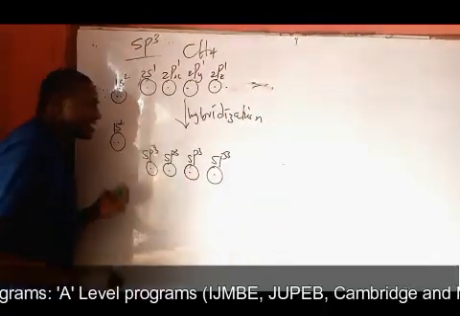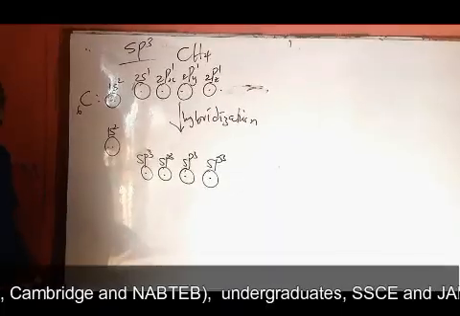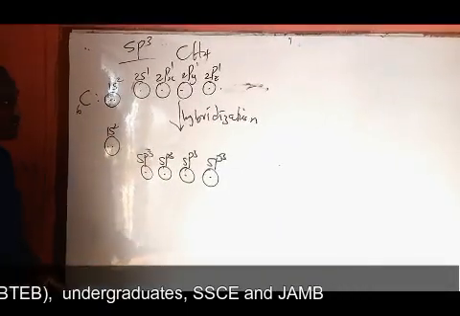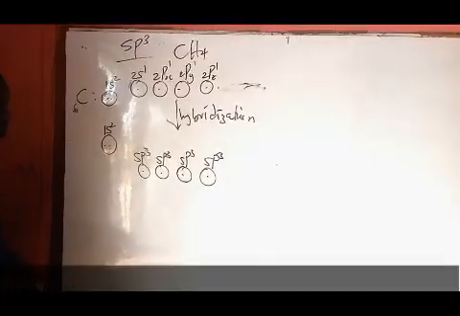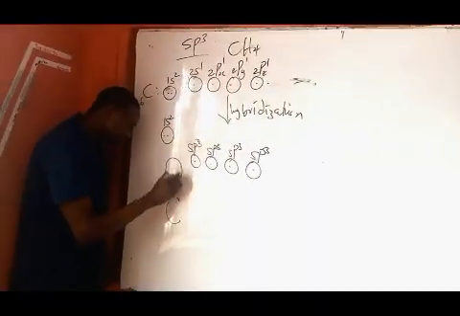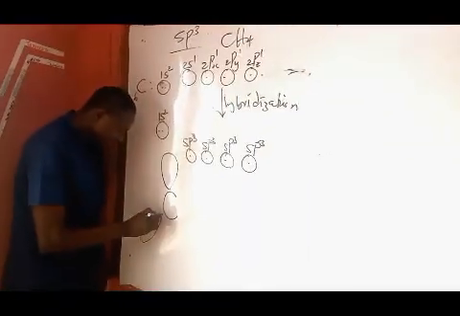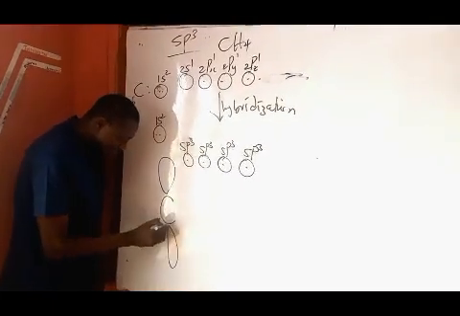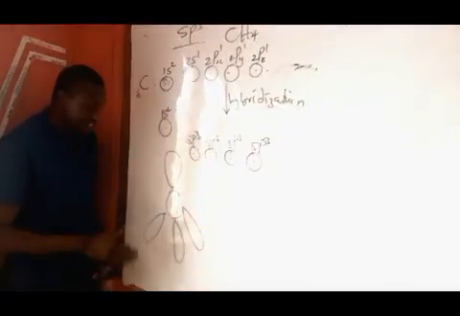So you can see that in sp3, all the atomic orbitals are hybridized, and that is why there is no pi bond, because a pi bond can only be formed from unhybridized orbitals. So the shape of the molecule is like this. You have the carbon atom and four hybridized orbitals.